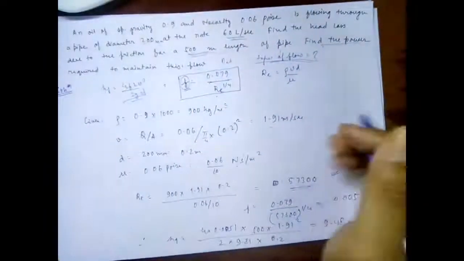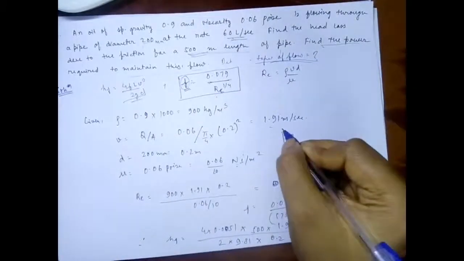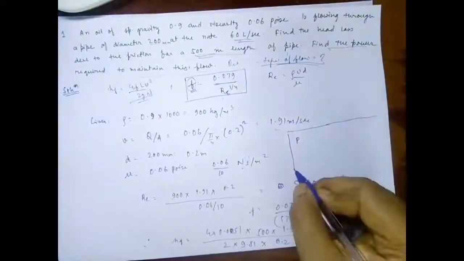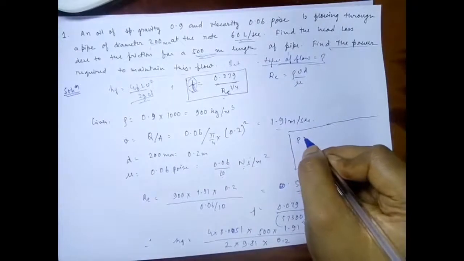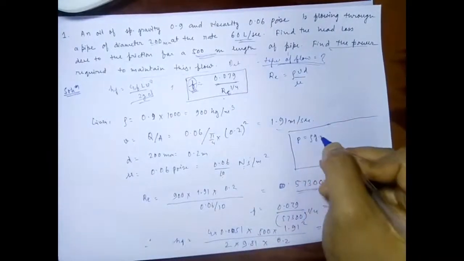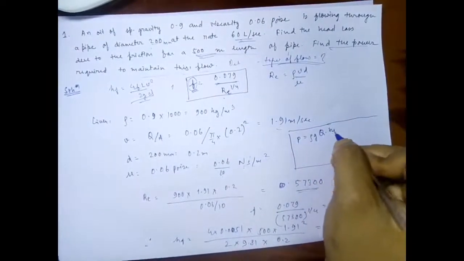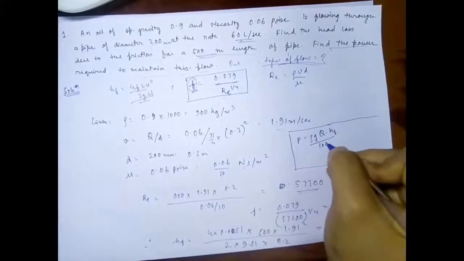Now in the next part, find the power required to maintain this flow. I'll write the solution for the power here. P is equal to rho g q times hf upon 1000.